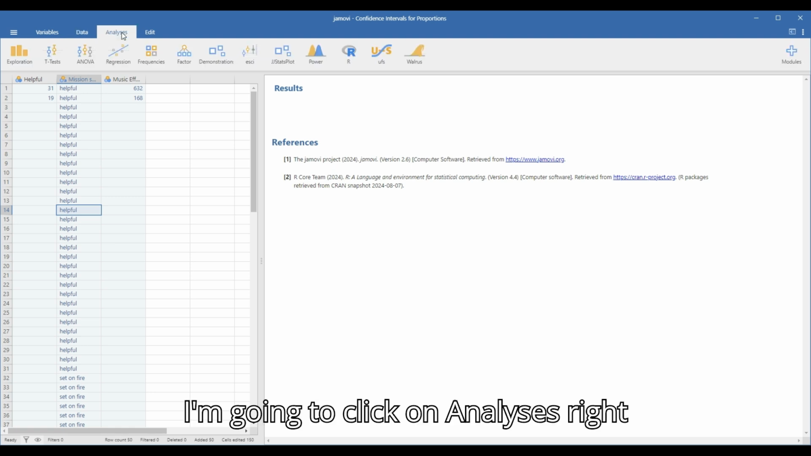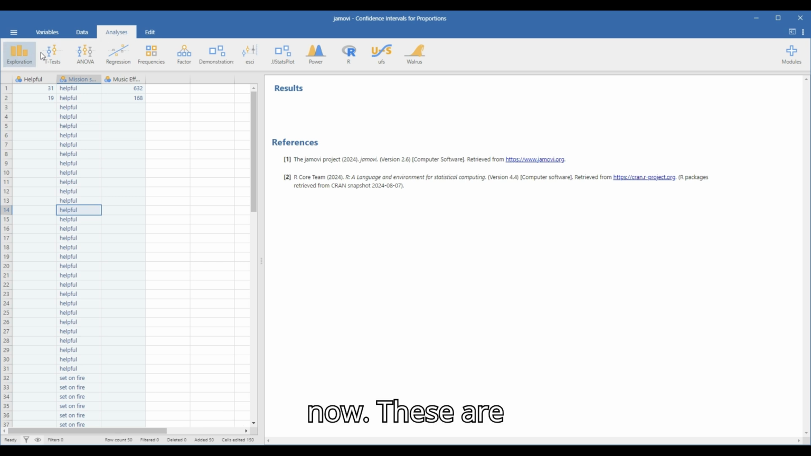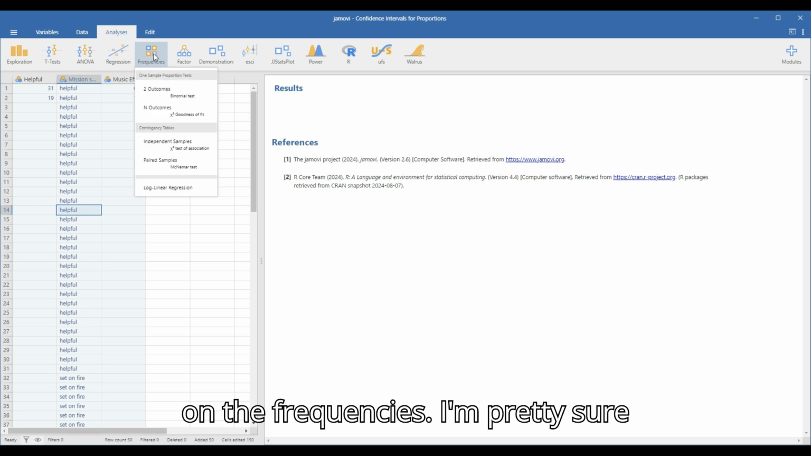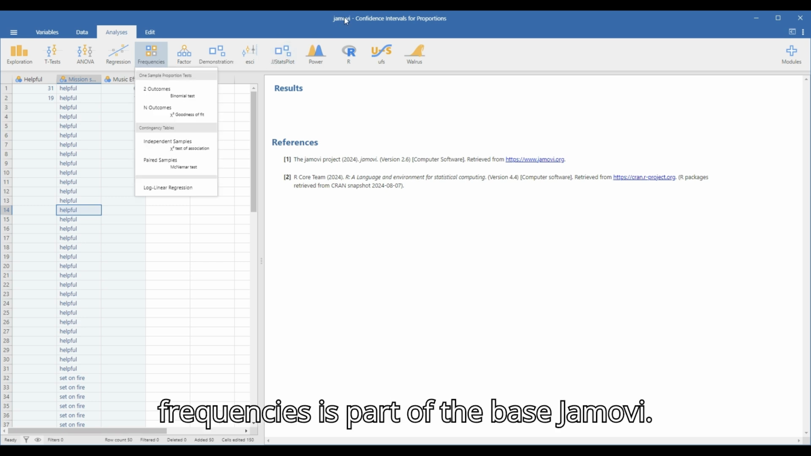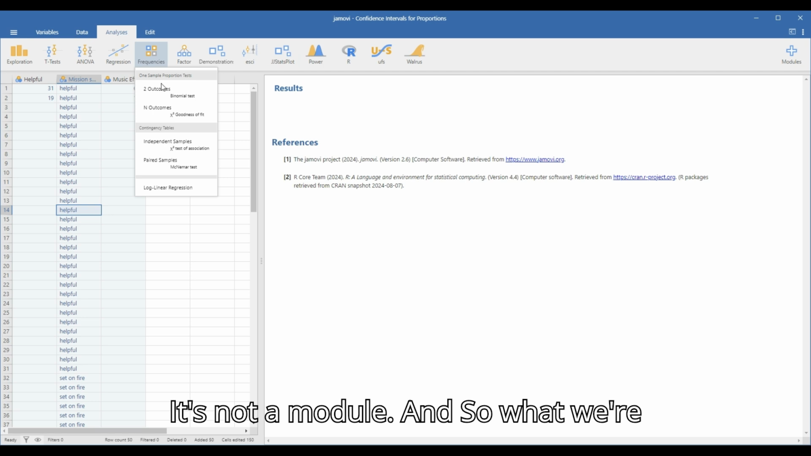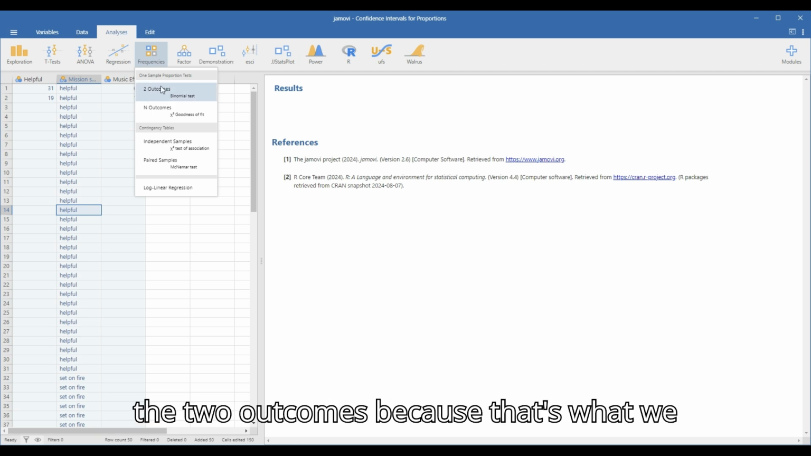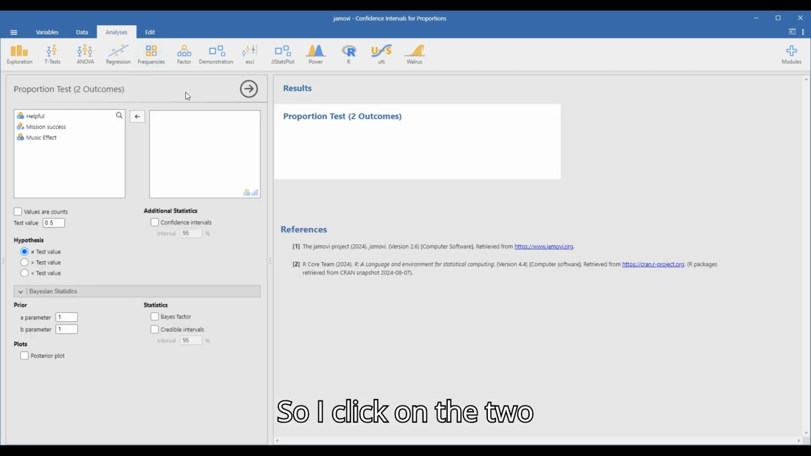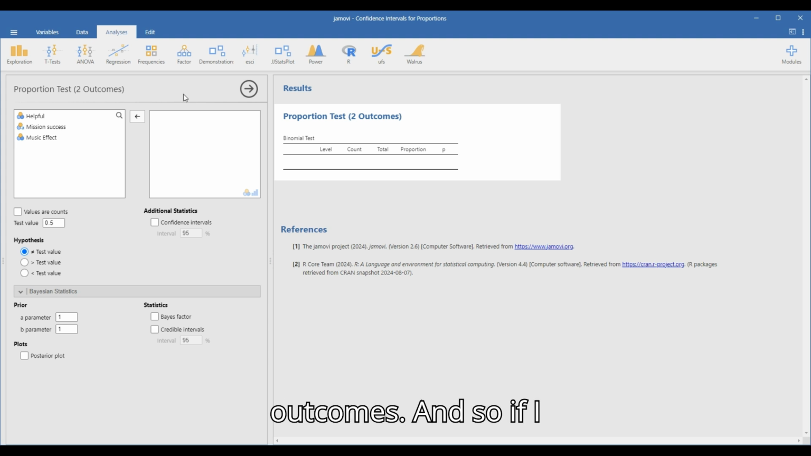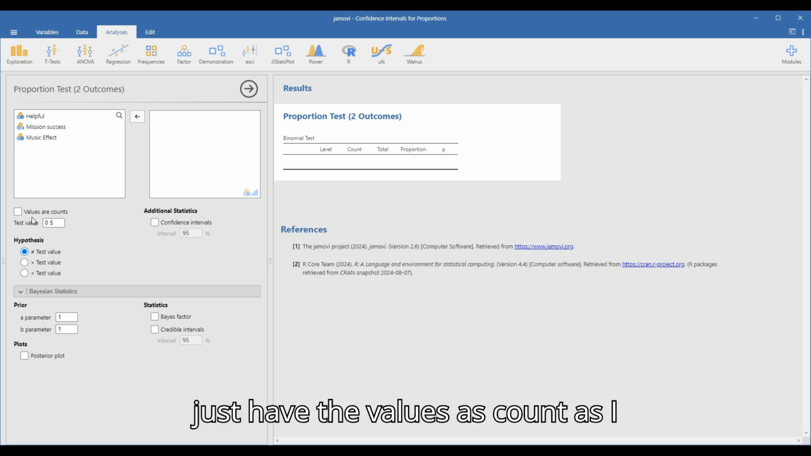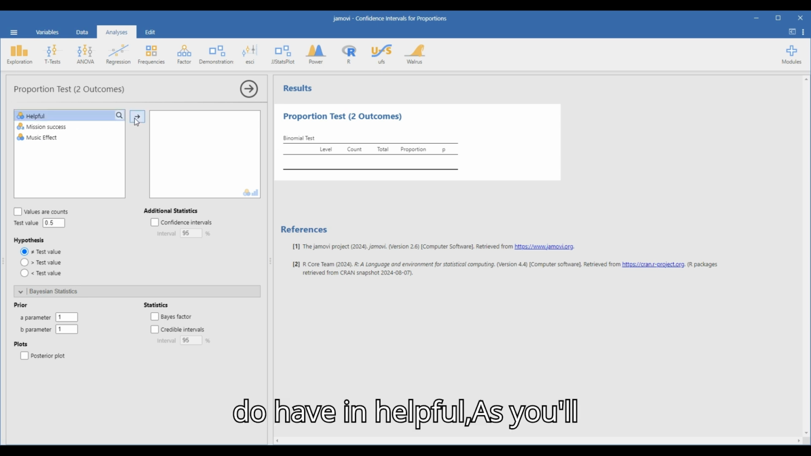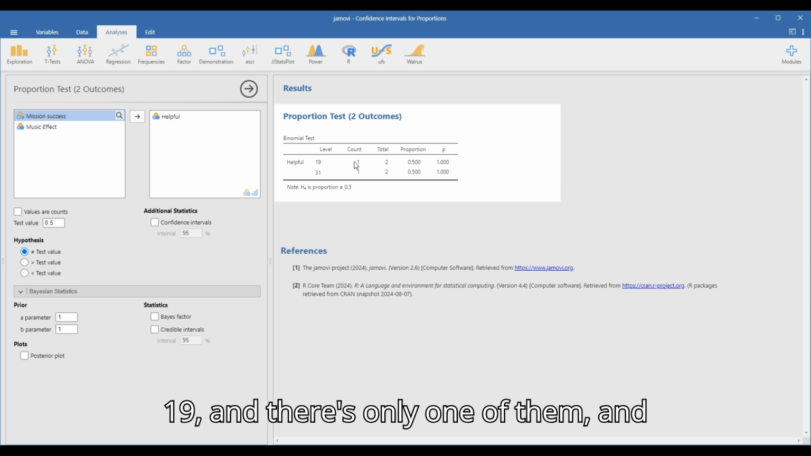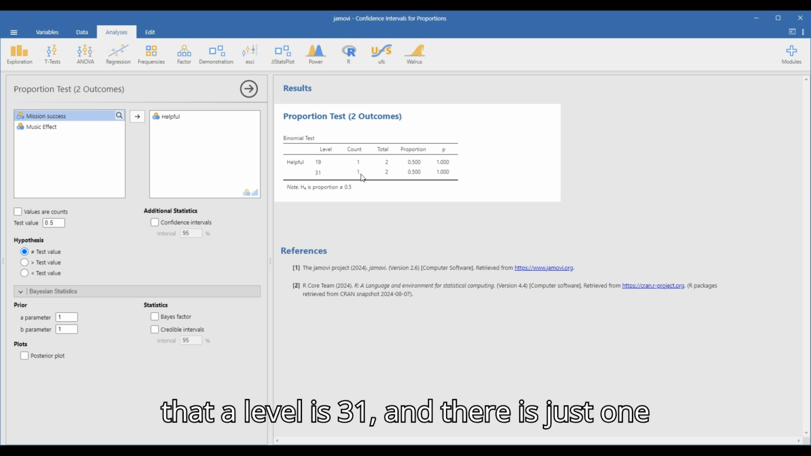So I'm going to click on analyses. All right. Now, these are frequencies, and so I am going to click on the frequencies. I'm pretty sure frequencies is part of the base Jamovi. It's not a module. And so what we're going to do is click on the two outcomes, because that's what we have. We have two outcomes, helpful and not helpful, helpful, set on fire. So I click on the two outcomes, and if I just have the values as counts, as I do in helpful, you'll notice it thinks that the first level, 19, and there's only one of them, and that a level is 31, and there is just one of them.